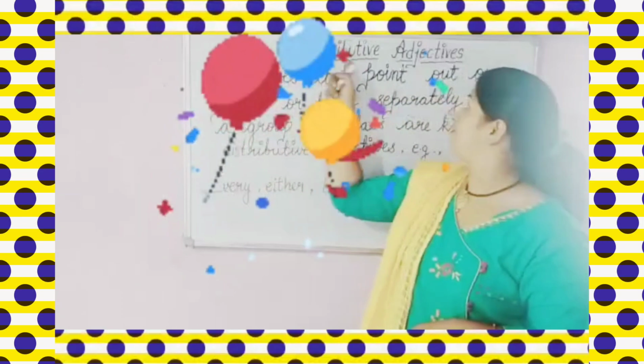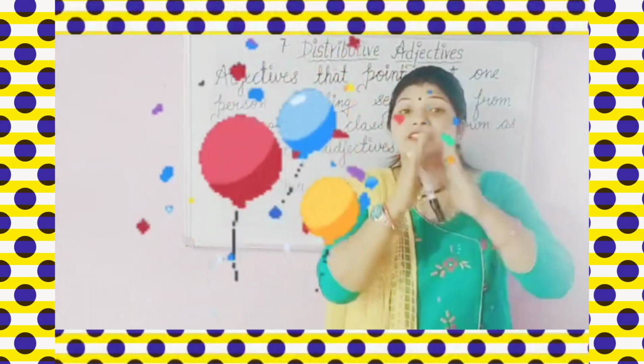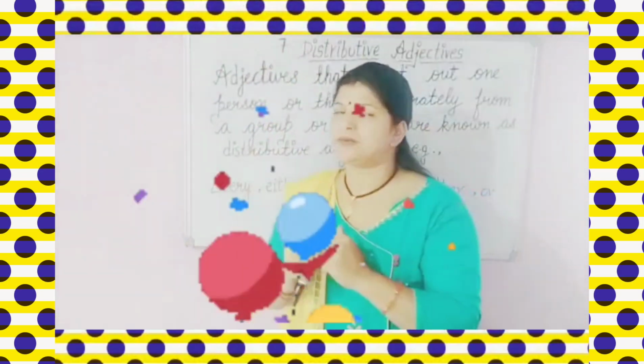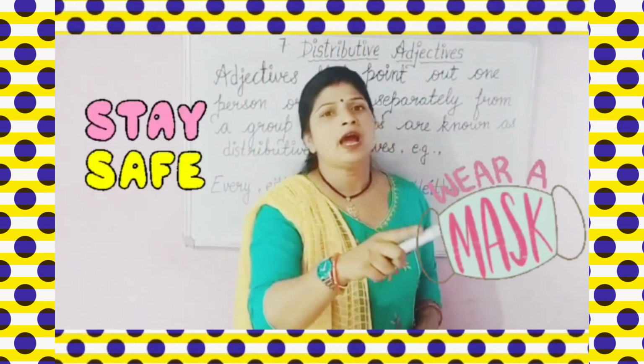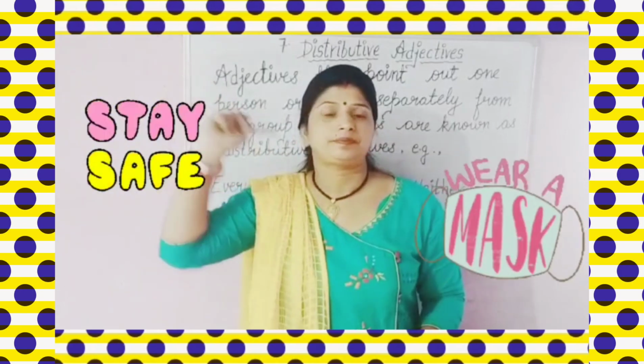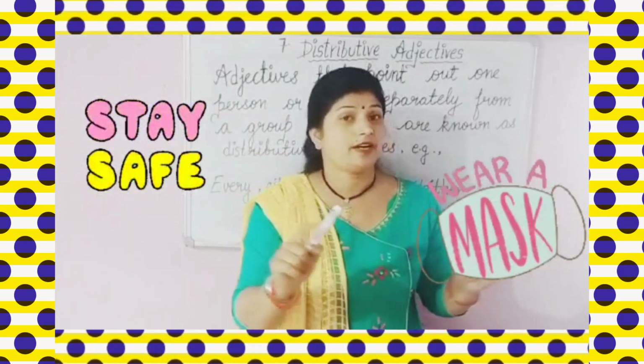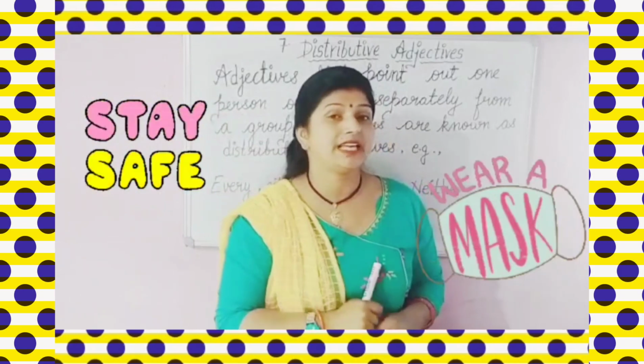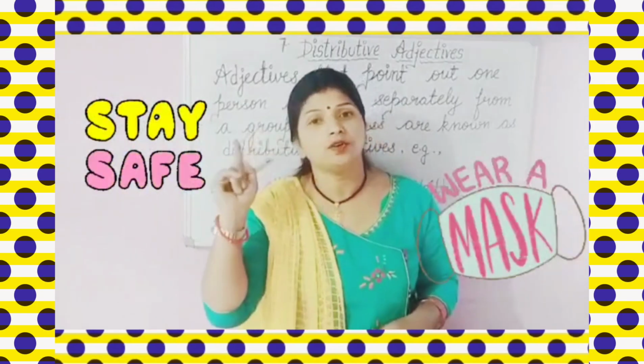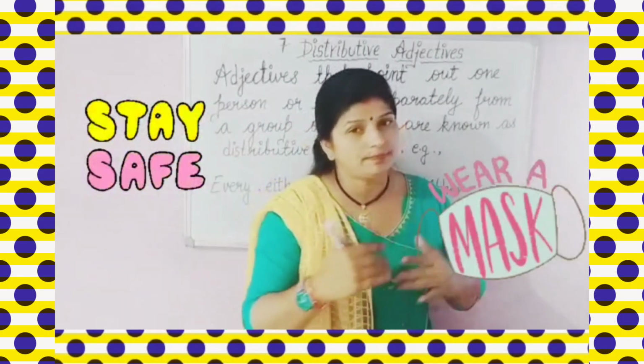So here "each" will be your distributive exactive, क्योंकि ये सबको क्या कर रहा है, डिस्ट्रीब्यूट कर रहा है, हर एक को क्या कर रहा है, डिस्ट्रीब्यूट कर रहा है. Okay, now if I say that everyone has to take precaution, meaning if I say everyone, I am not saying to any one person, मैं किसी एक बच्चे से बात नहीं कर रही हूँ, एक के बारे में बात नहीं कर रही हूँ. I am saying to everyone, whoever is just watching this video, I am saying to all of you that everyone has to take precaution in this COVID period.